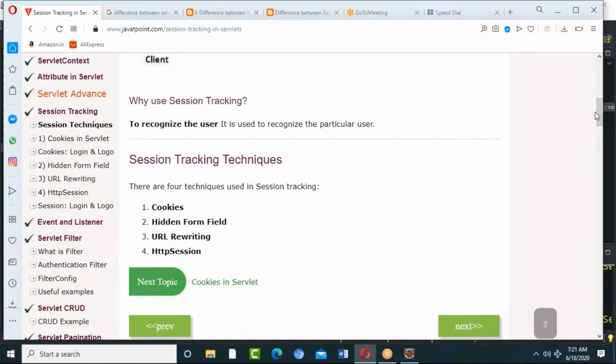But with session tracking, the other kind of security is that we are going to maintain some things at the server level. That kind of security is different. That's the reason when you give a request, I want HTTPS, the transfer protocol security.